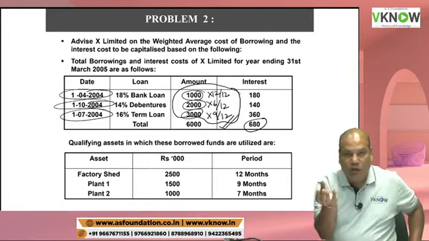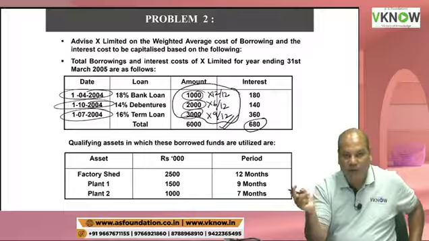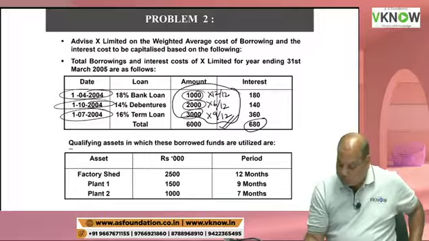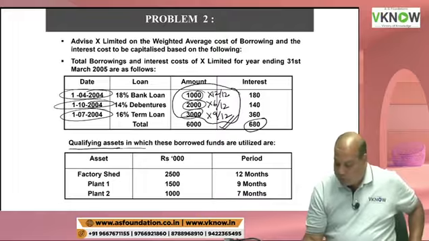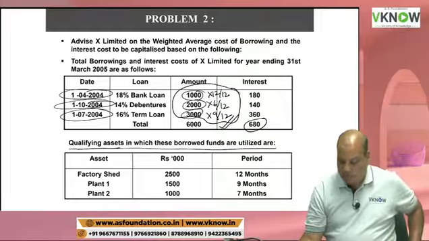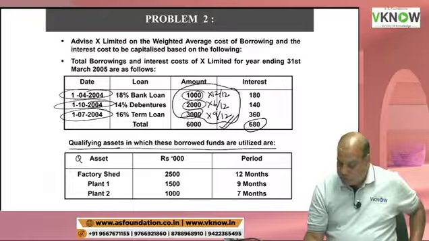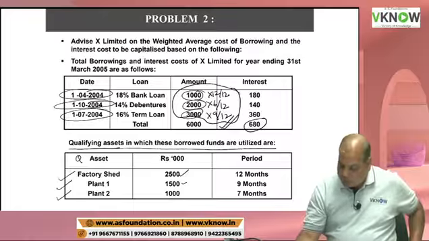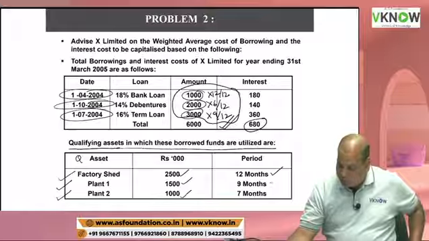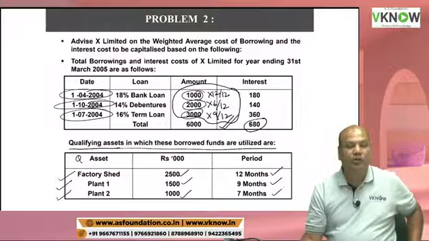Once you calculate that weighted average borrowing cost or capitalization rate, then you will see the qualifying asset in which these borrowed funds are used. So there are three qualifying assets: factory shed, plant 1, plant 2. This is the expenditure incurred and this is the period for which these expenditures were incurred.